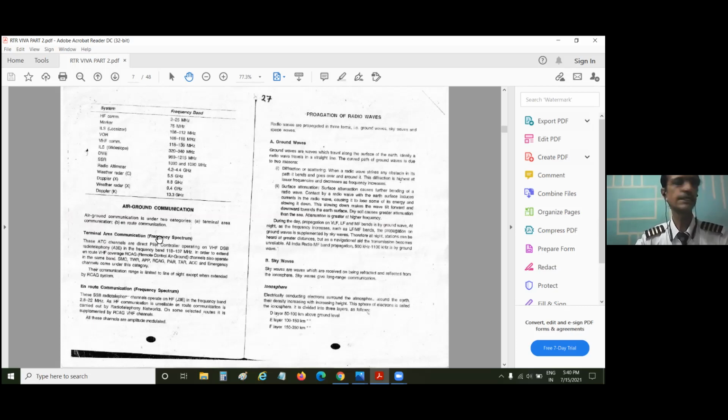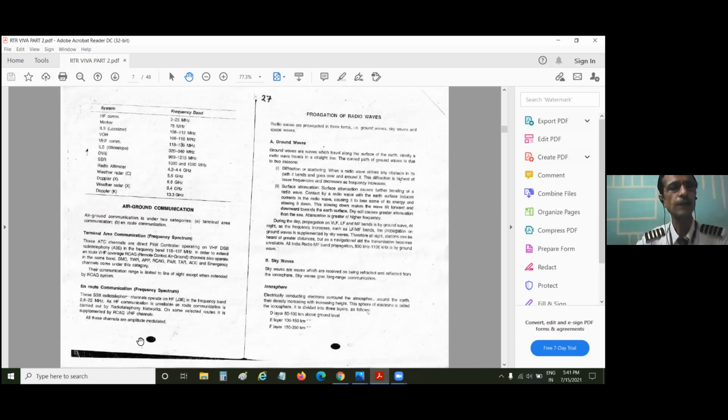Presently, another thing you must know is air-ground communication. I told you before, when I was doing Part 1: terminal area communication and en route communication. Now you will be able to answer me. Terminal area communication is definitely VHF communication, pertaining to a particular terminal. En route communication is definitely HF communication. That is not to a particular terminal, but the path or the straight level flight which we are doing on the route, between two terminal areas.